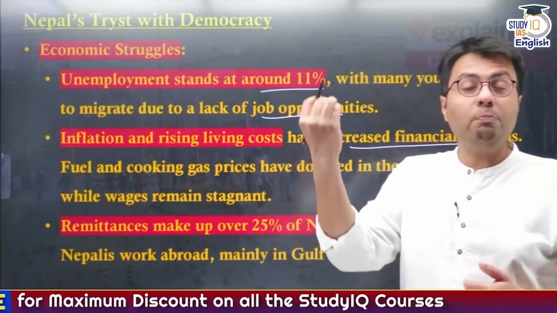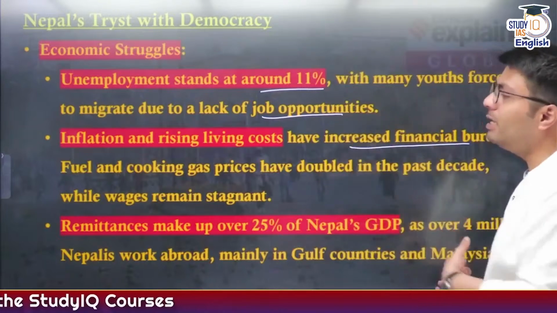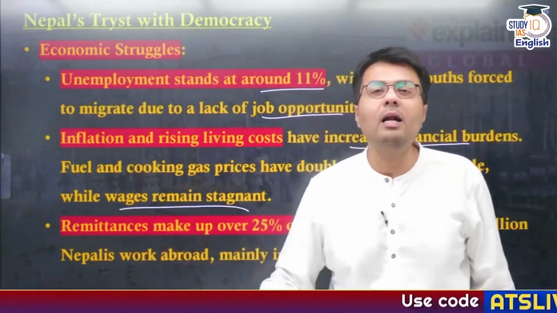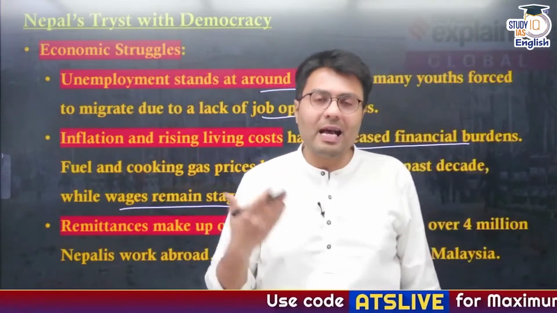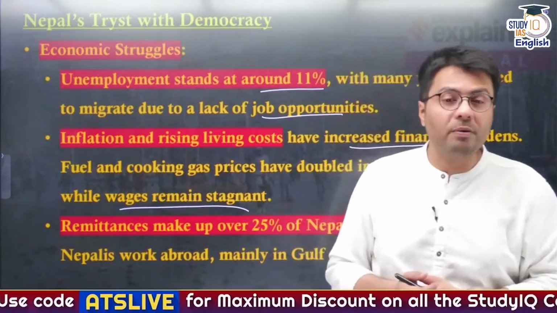For example, the prices of the most prized commodities like fuel and cooking gas have doubled in past decades, whereas on the other hand, the wages of people working in Nepal have remained stagnant, and as a result, people in Nepal are facing huge economic hardships.